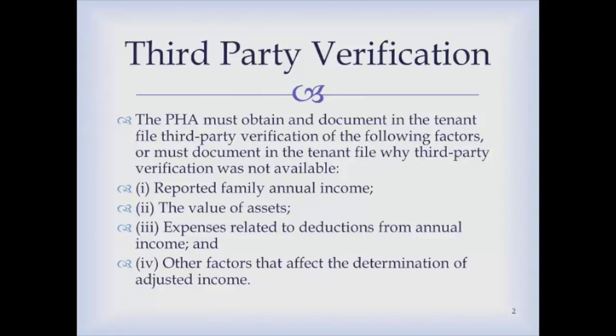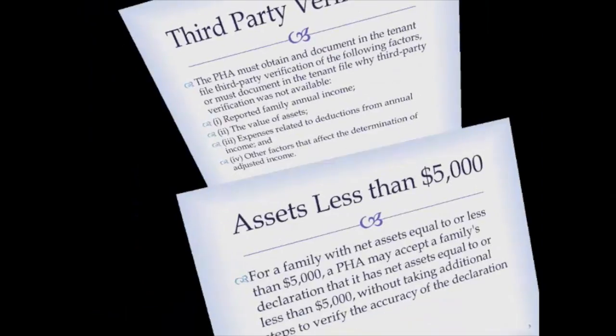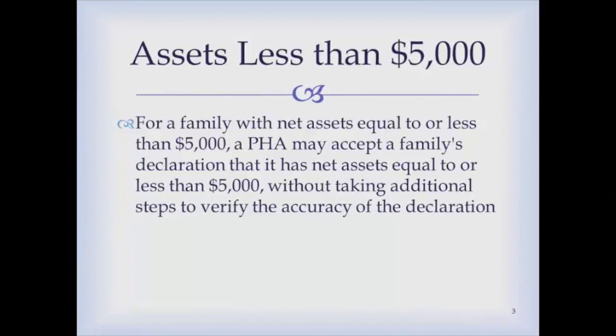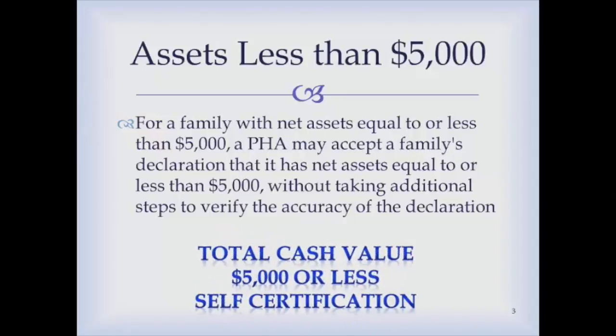Think about it this way. All the factors that go into making your determination of adjusted annual income must be verified using third-party verification, or you must document in the tenant file why you were unable to obtain third-party verification. When you have a family that has net assets equal to or less than $5,000, now what we're talking about here is cash value.